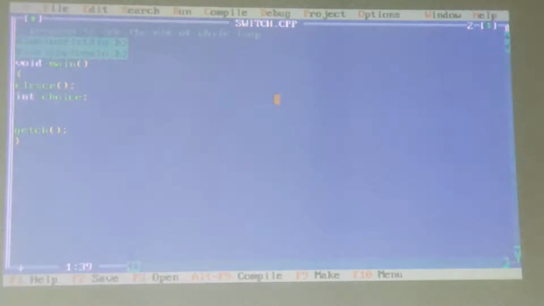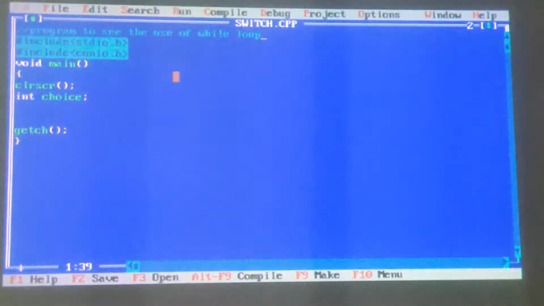I have already typed this much, a program to see the use of while loop. Then I have included the documentation comment. Then I have included two files: stdio.h, standard input output, and conio.h, consolidated input output.